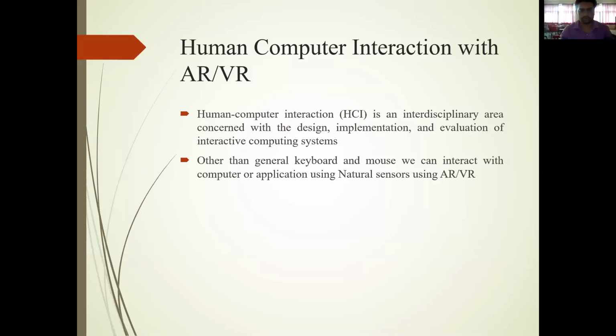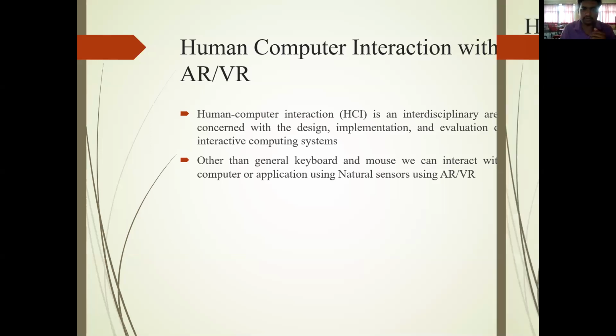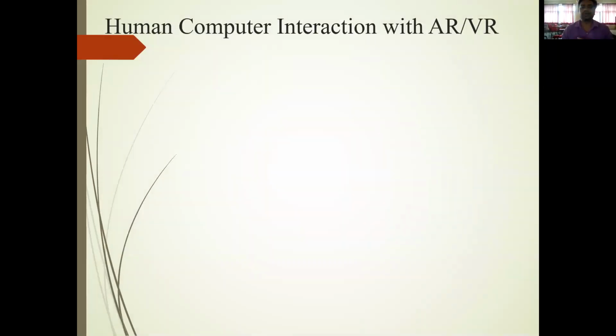This keyboard and the mouse. But now with the help of AR, and thanks to AR VR, we can interact with the computer using AR and VR as well.